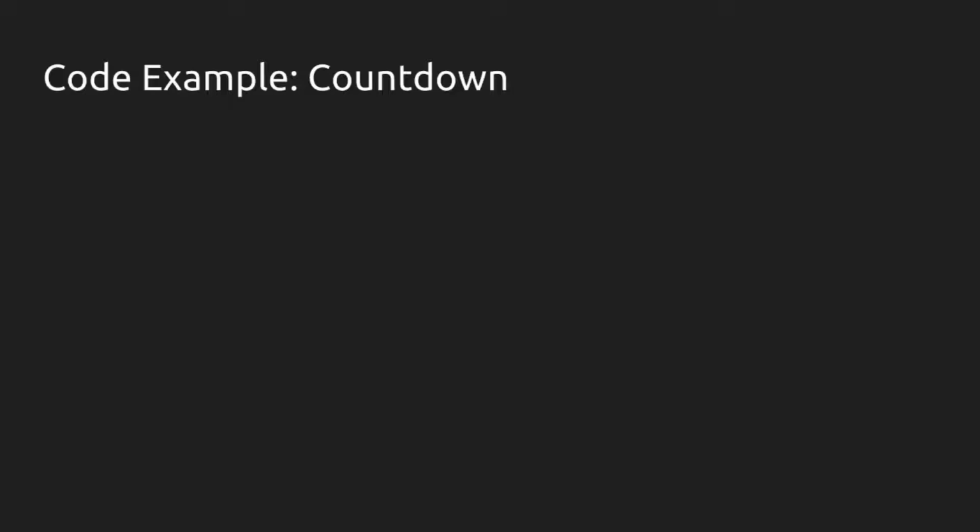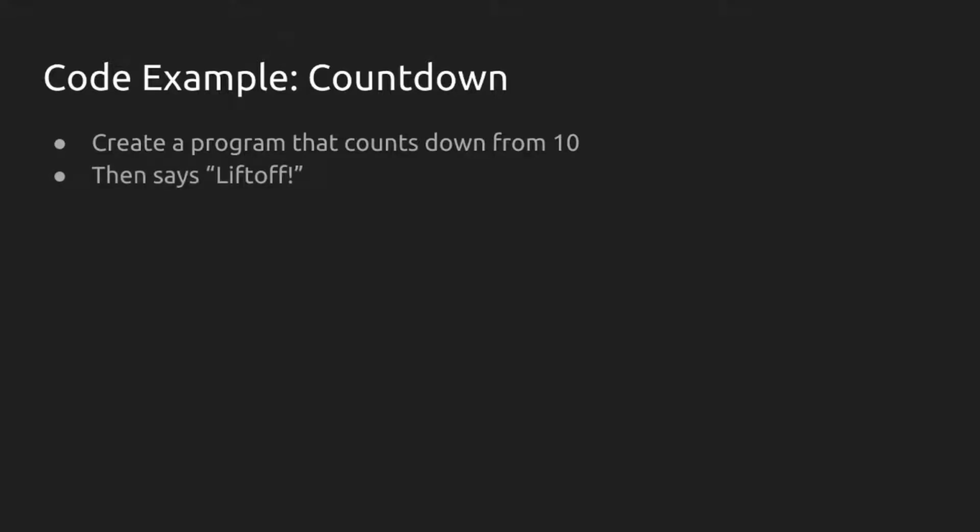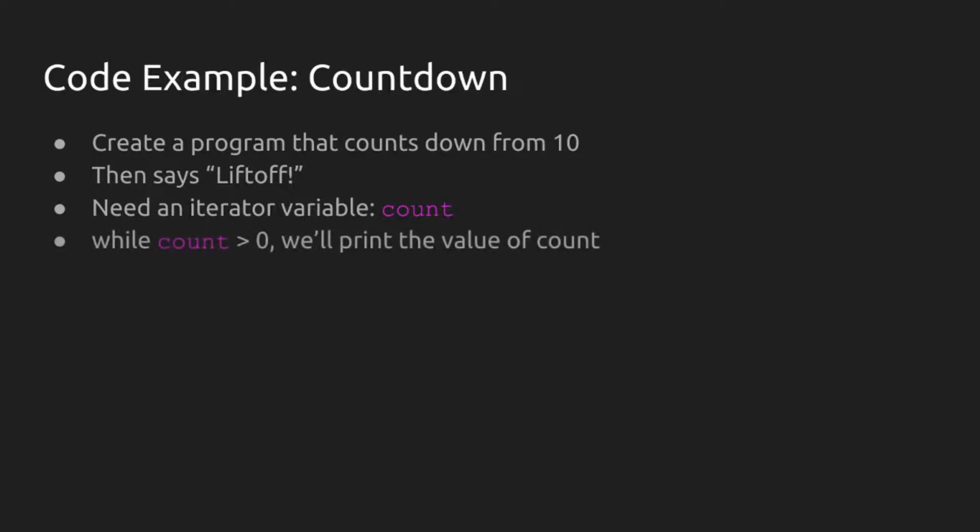So we're going to take a look at a while loop in our code example, and it's going to be a countdown, very simple code. We're going to create a program that counts down from 10, and then after we hit 0, it says liftoff. We need an iterator variable to keep track of how many times we've gone through the loop, and that's going to be called count. And then while count is greater than 0, we're going to print the value of count. And then after that, we print liftoff.